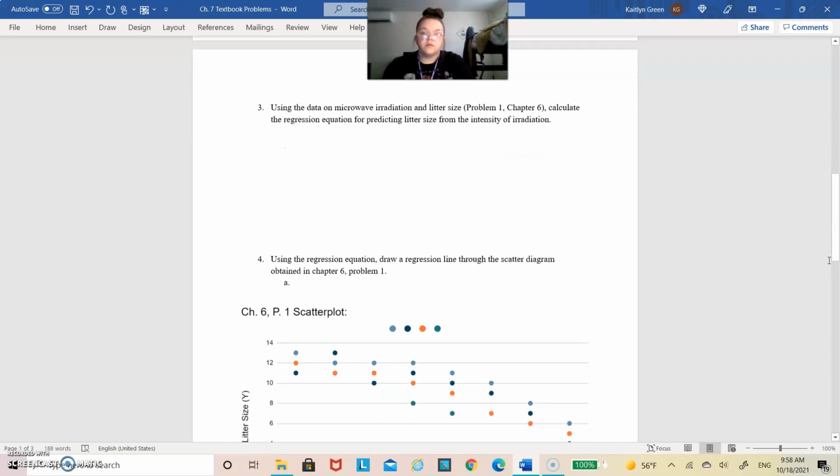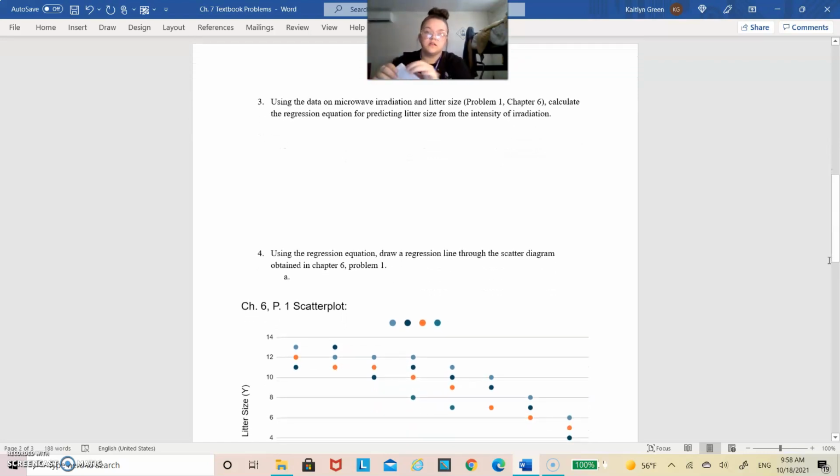Then moving on to number 3, it says using the data on the microwave irradiation and litter size, problem 1 of chapter 6, calculate the regression equation for predicting litter size from the intensity of irradiation. So we're going to be making a regression equation for this problem, which I found was easiest to do by splitting it up into about 3 steps or so. So I wrote out my regression equation of Y prime equals byx plus ay.